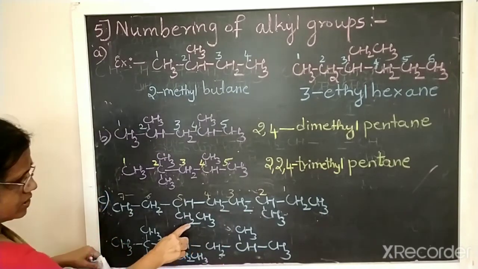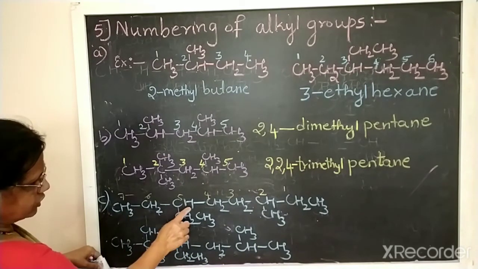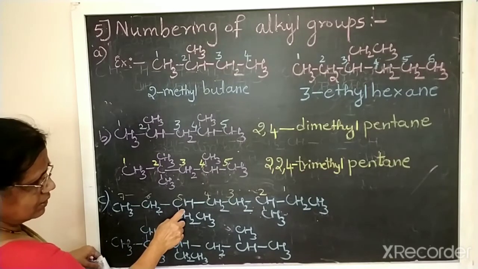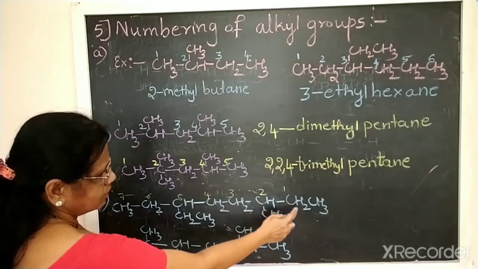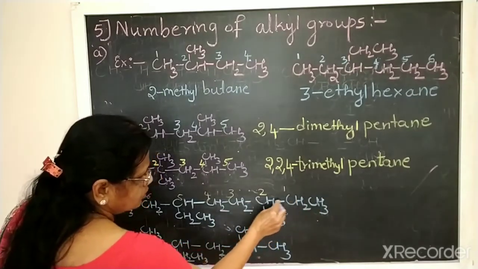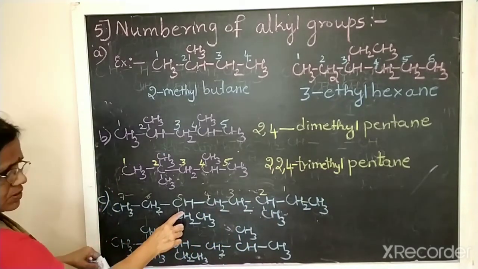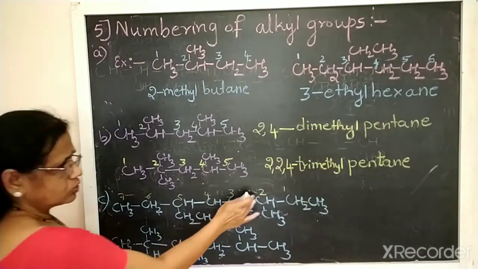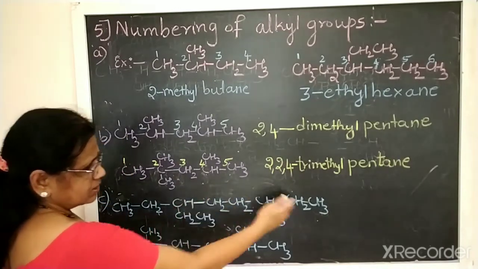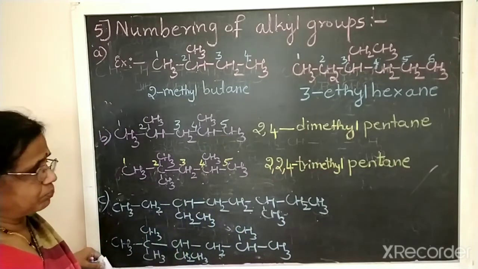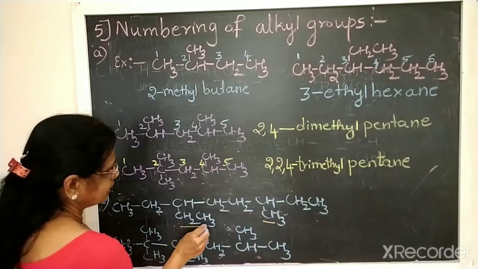CH3 and CH2CH3. If you number from the left side, 1, 2, 3, 3 plus 6, you get 9. From the other side, if you number 1, 2, 3, 3 plus 6, again you are getting 9. From this side the sum of the locants is 9, from this side also the sum of the locants is 9. So in that case what should we do? Different groups are here. Here a methyl group is there, here an ethyl group is there.